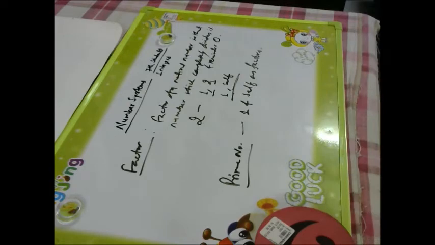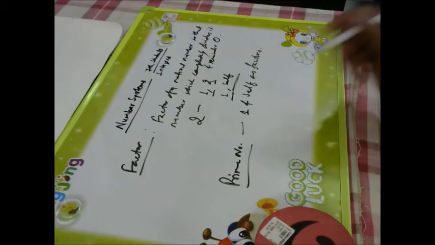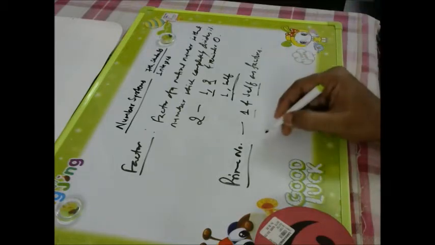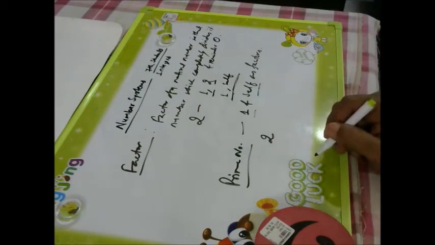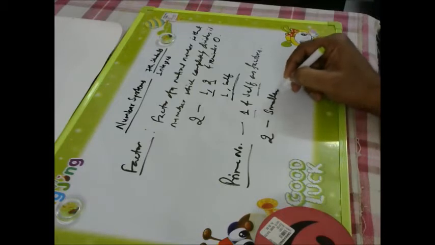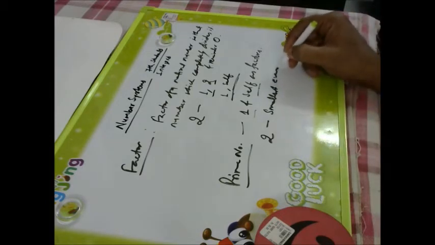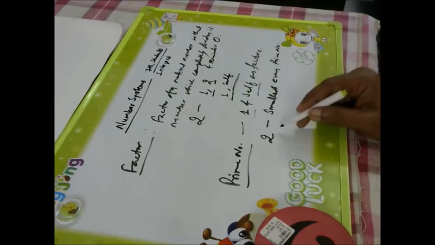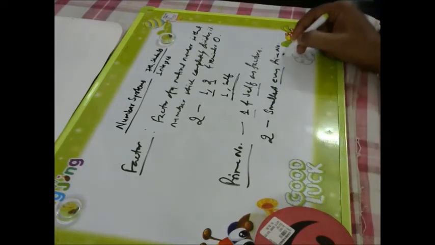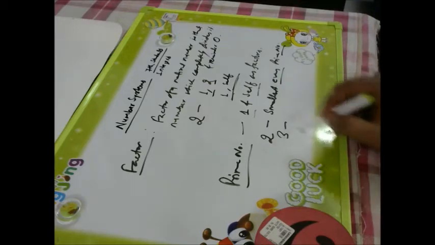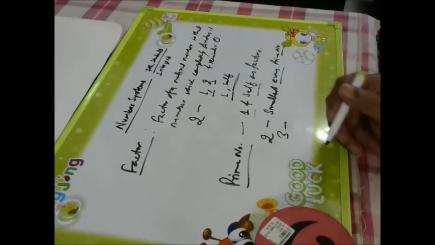1 is not called a prime number. 1 is not considered under the category of prime numbers, because 1 and self is the criterion. Now, 2 is the smallest even prime number. It is the smallest and it is the even prime number. Then 3 having factors 1 and 3.